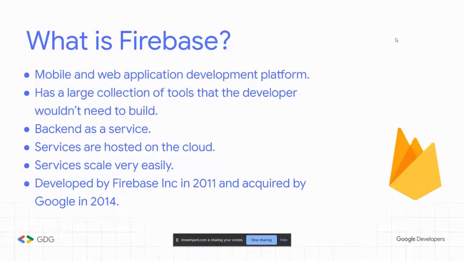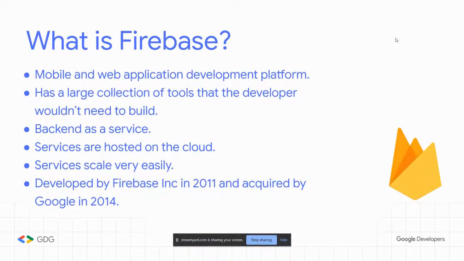So how are we going to use it? How does it benefit us? It has a large collection of tools that the developer wouldn't need to build. In a normal case, pre-Firebase, there are so many things that you as a back-end developer would need to work long hours to build.